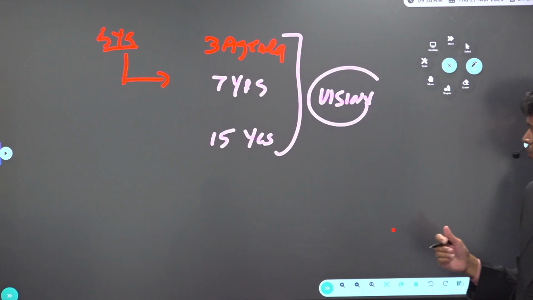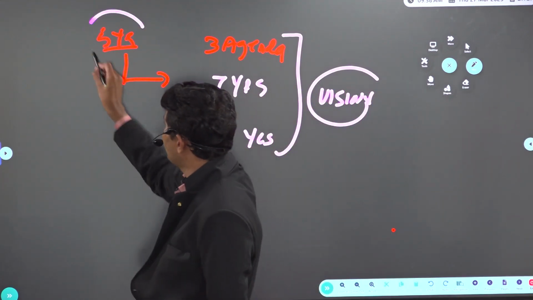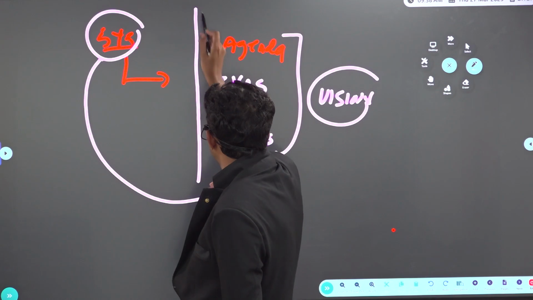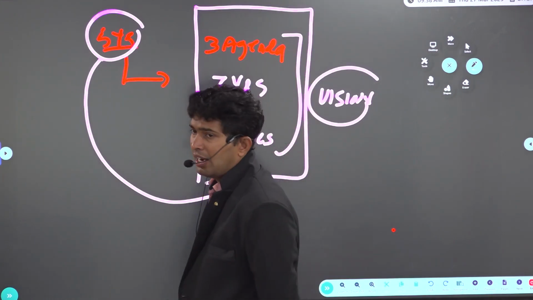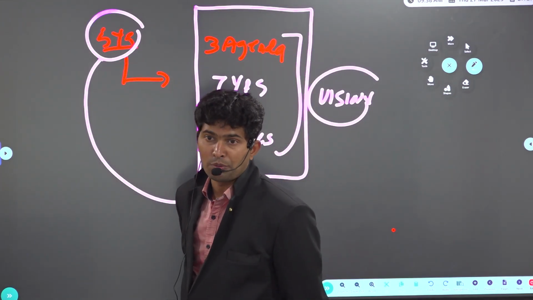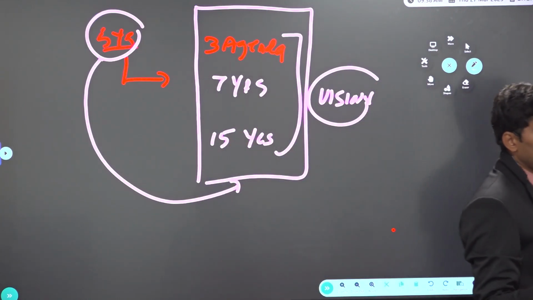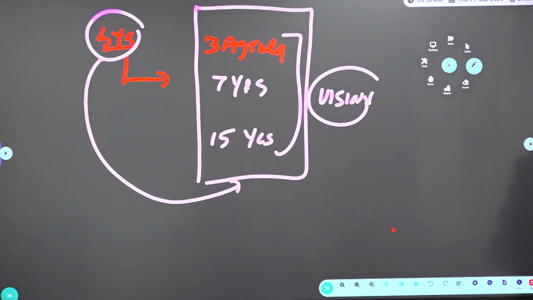So earlier, when the planning commission was there, we used to follow 5-year plans. Now instead of 5 years, what are we following? A 3 years agenda, 7-year action plan, 15-year vision document. Meaning, the government and Niti reports are telling us, we want to take this many people out of the poverty line. We want to reduce the unemployment rate to this much percentage.